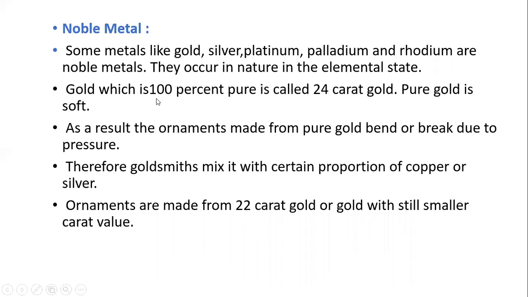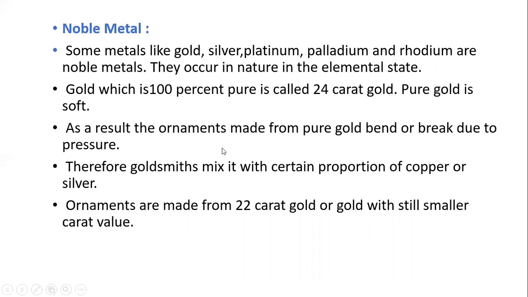Gold which is 100% pure is called 24 carat gold. Pure gold is soft. In its natural form, gold is very soft, which means we can easily break it. We generally say 100% pure means 24 carat gold.